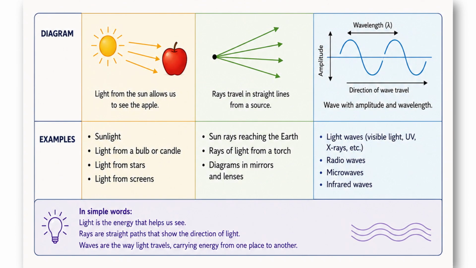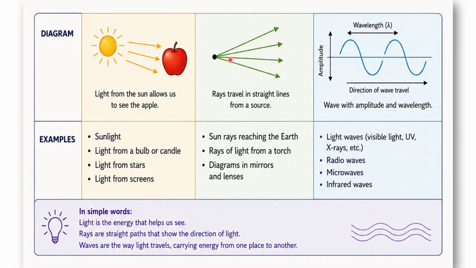Now, as we discussed before, light allows us to see things. The light from the sun allows us to see everything around us, such as we can see this apple right now. And some examples of light are sunlight, light from a bulb or a candle, light from the stars, or, we all love stars, light from screens like you can see right now.